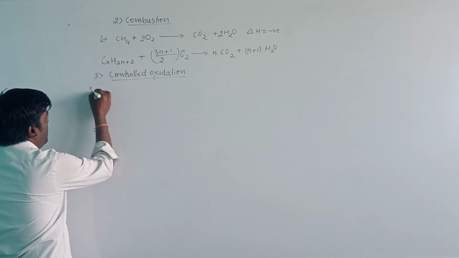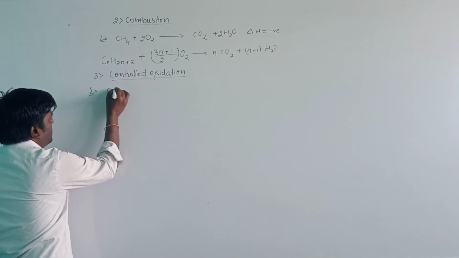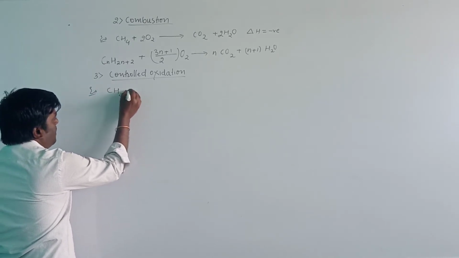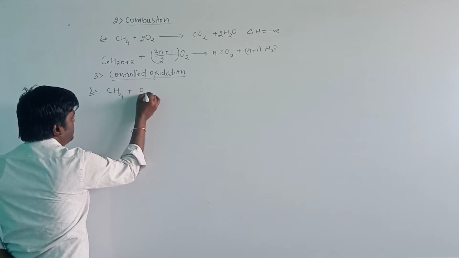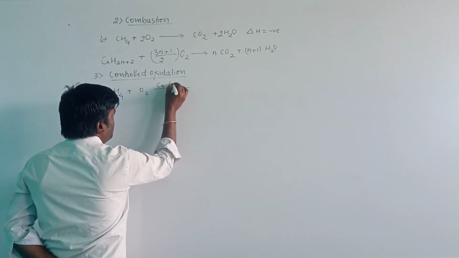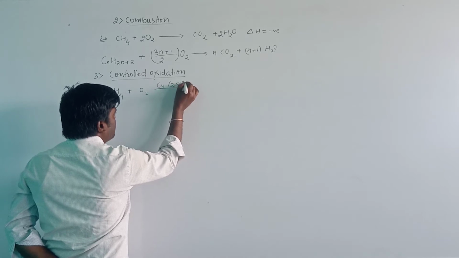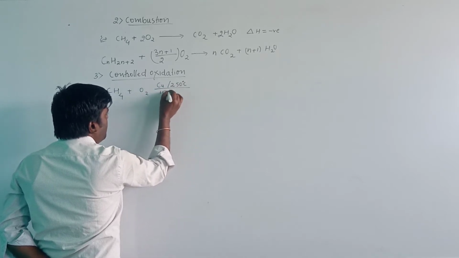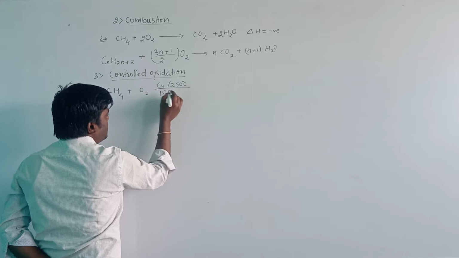First, methane, CH4, undergoes oxidation in the presence of copper at 250 degrees Celsius and 100 atmospheric pressure.